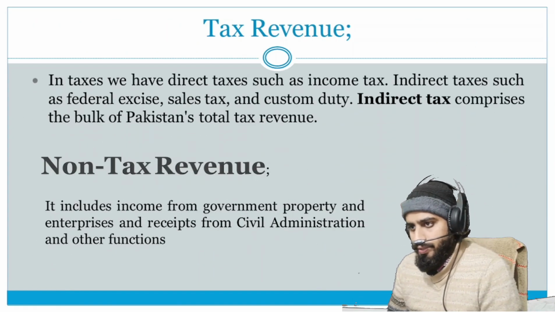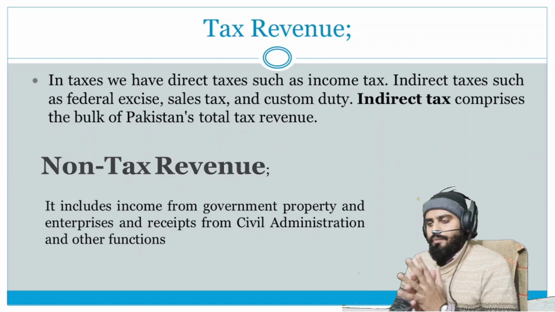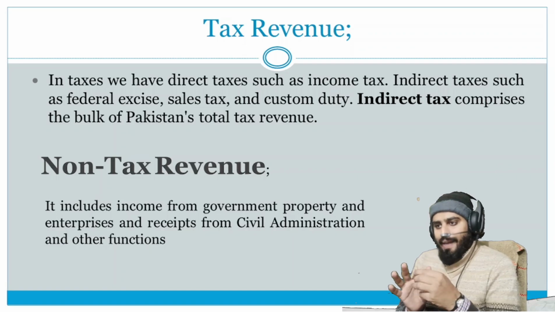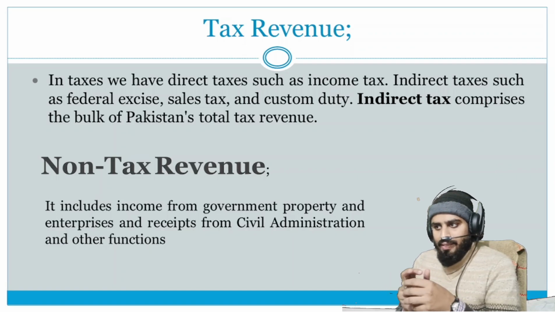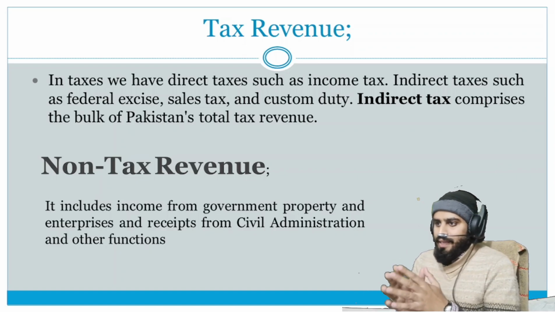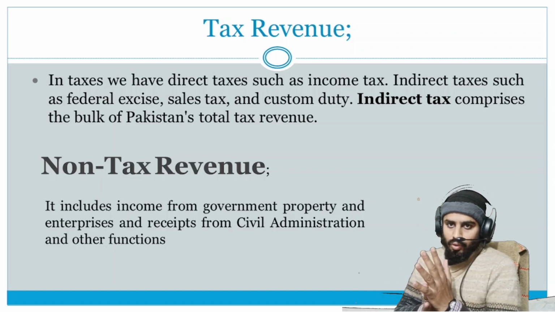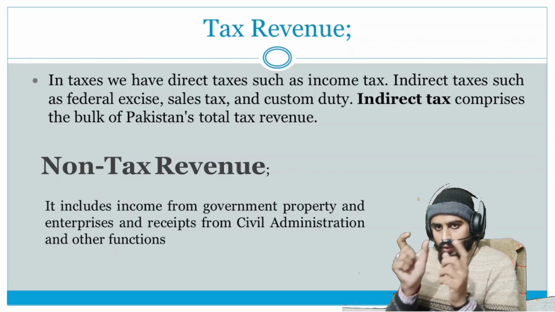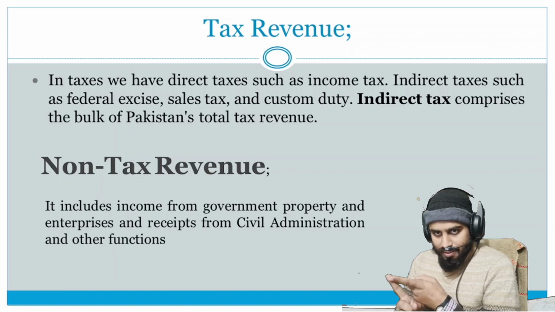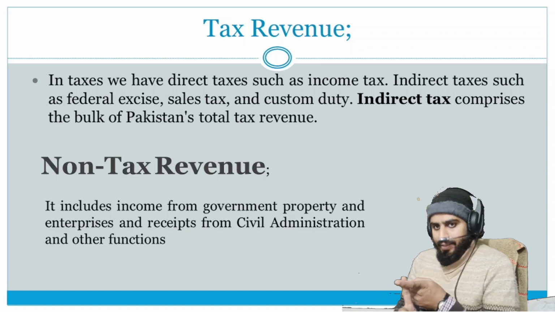Non-tax revenue. Oh my god, what is this? Okay, sorry. Tax revenues. In taxes, we have direct taxes such as income tax, and indirect taxes such as federal excise, sales tax, and custom duties. So this is more detail of the taxes. We have basically two types of taxes: direct taxes and indirect taxes.